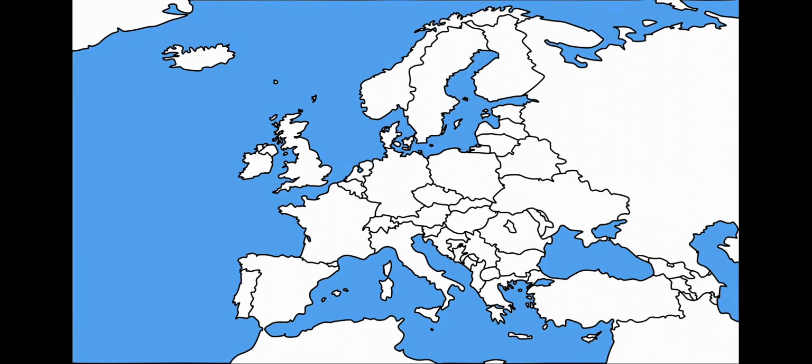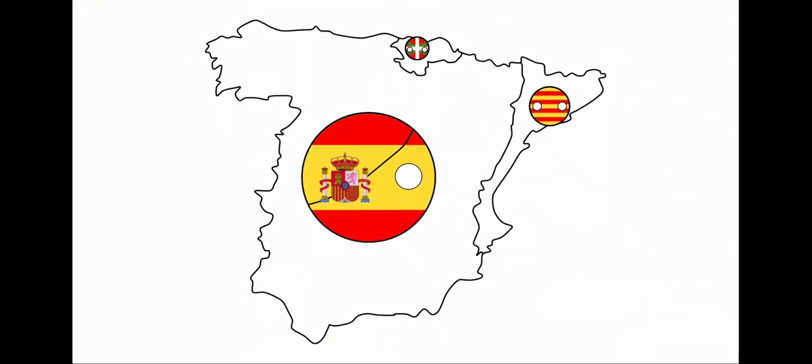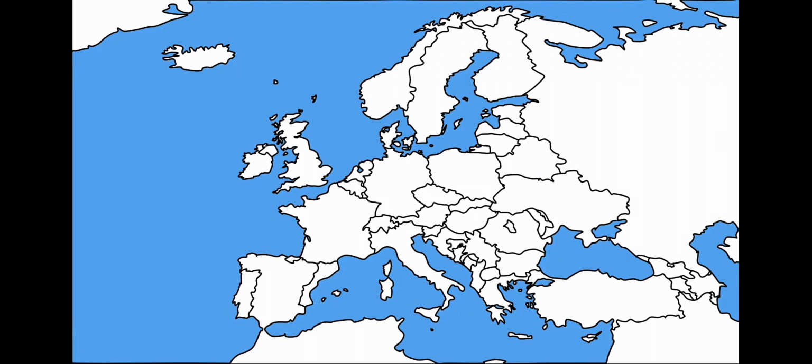Starting off, we reunite Catalonia proper with French Catalonia, as the majority of the Catalan population has voted for independence. Another thing connected to this is the Basque Country, which suffers from the same problem, with the vast majority wanting independence. And then finally, in this wonderful journey, the Scottish independence.